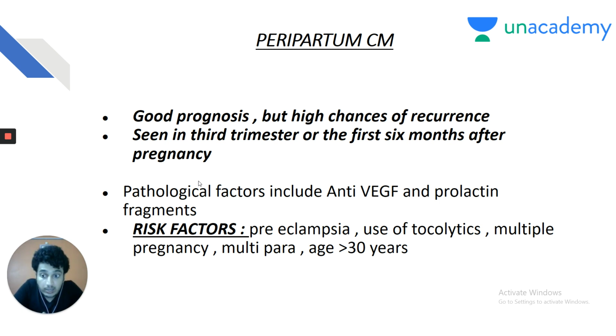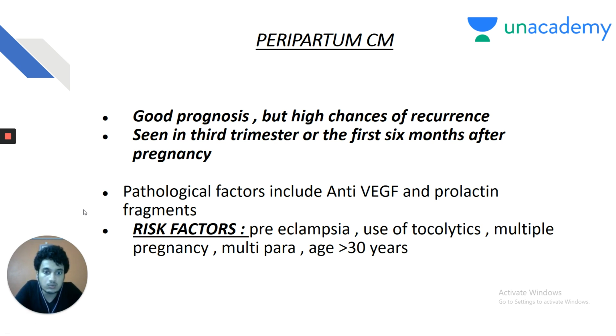We already saw a brief history about peripartum cardiomyopathy. It carries a good prognosis, my dear friends, but there are high chances of recurrence, seen in the third trimester or the first 6 months after pregnancy. We saw in our clinical scenario a pregnant and a lactating female came with the chief complaint of fatigue and dyspnea. Pathological factors can be an important patho question, including anti-VEGF, vascular endothelial growth factor, and prolactin fragments. This is an important question. A lactating female develops this peripartum cardiomyopathy because prolactin fragments are implicated in the cause of this cardiomyopathy.